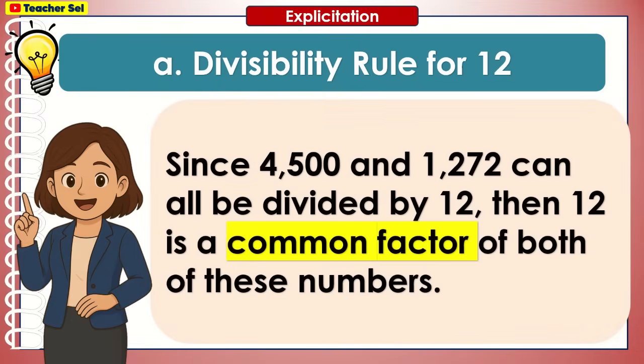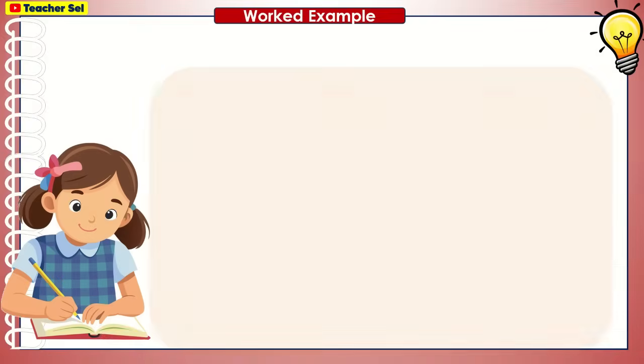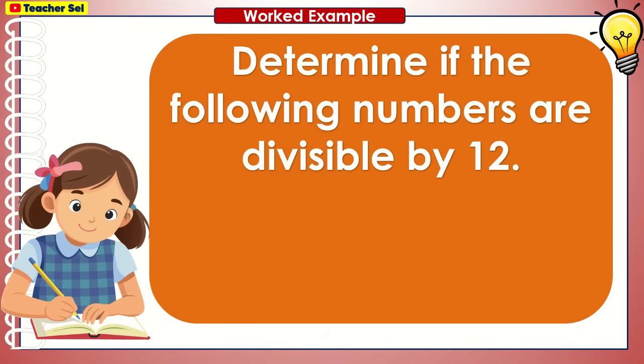Since 4500 and 1272 can both be divided by 12, then 12 is a common factor of both of these numbers. Determine if the following numbers are divisible by 12.